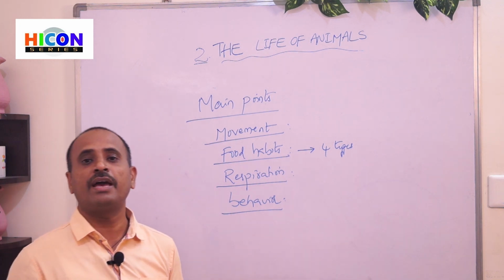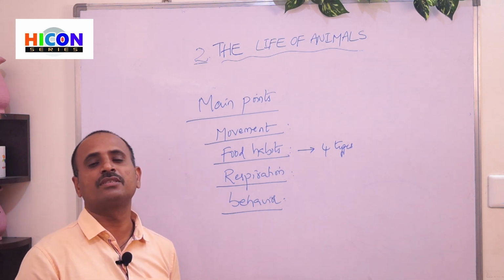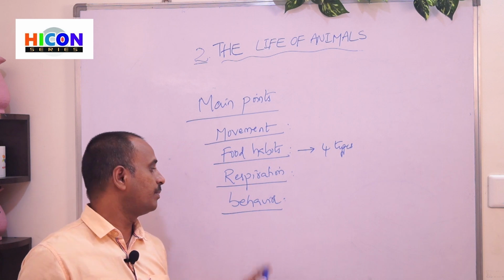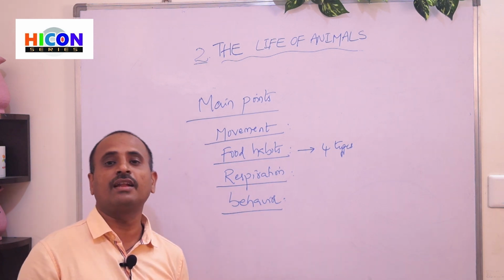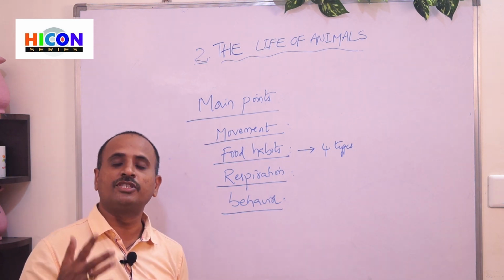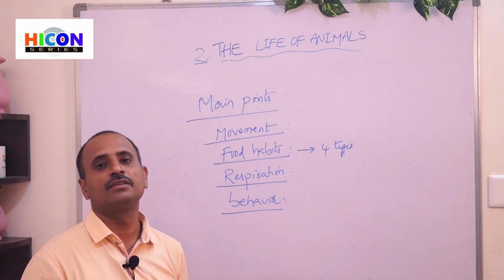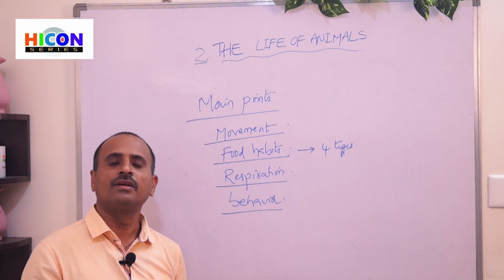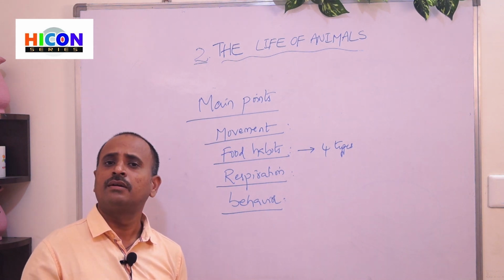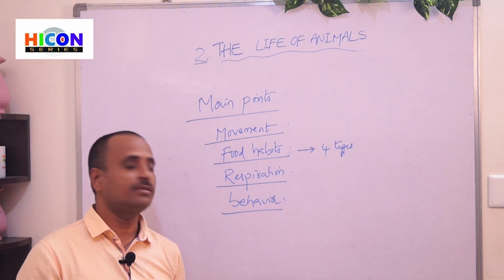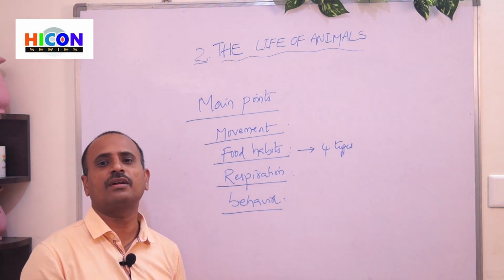Examples: dogs, sparrows, and some wild animals, lions, tigers, etc. And the second type of animals are nocturnal animals. That means the animals which are active only during night time are called nocturnal animals. Examples are bats, owls, fireflies, and cats, etc. These are the examples for nocturnal animals.